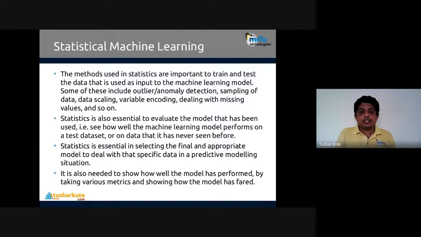Today, as computing power has increased and it is now possible for computers to do predictions and take immediate actions, they have given it the name machine learning. But the terminologies are the same. Statistics is also essential to evaluate the model that has been used.